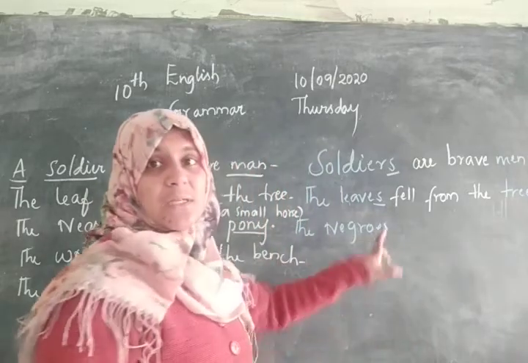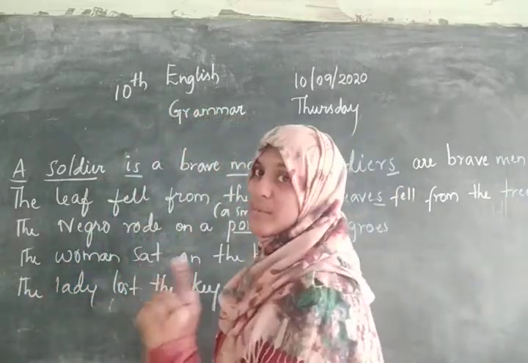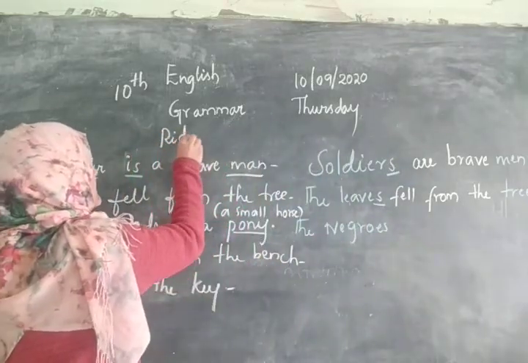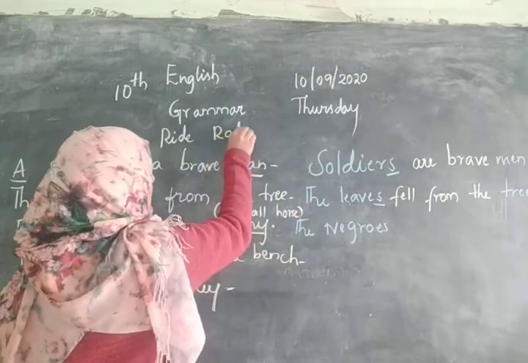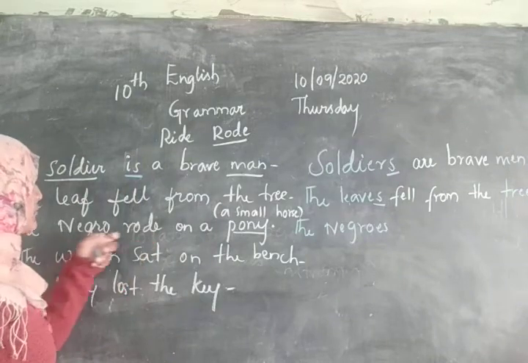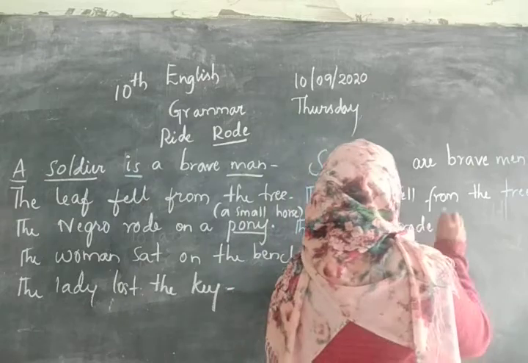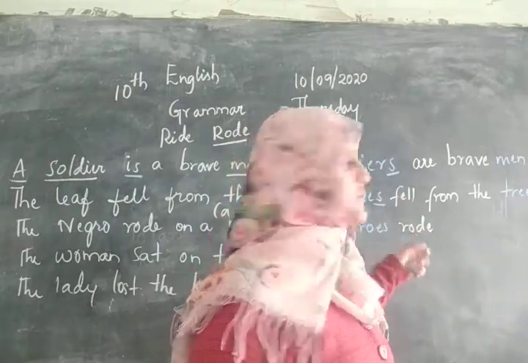See, it becomes Negroes. The Negroes. Rode is a verb, the past form of ride. Ride, past form is rode. What is the past form of ride? It is rode. The Negroes rode. It is a verb, so we will not change this one.